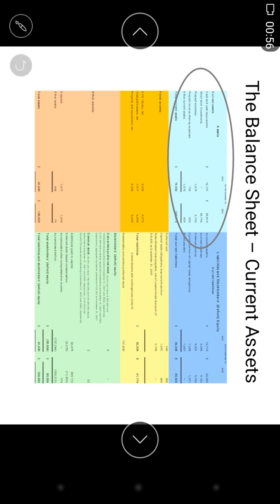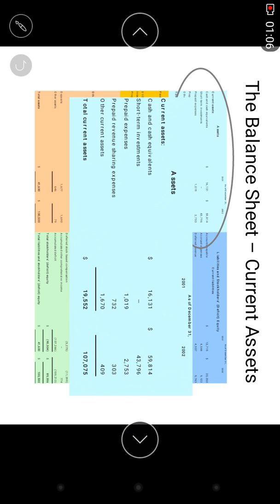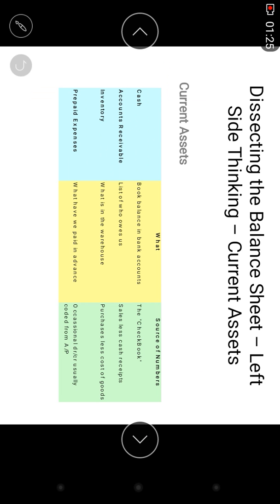Secondly, the first section of the balance sheet is assets. So when you talk about assets, you must call them assets like this. This is cash and cash equivalents, short term investments, prepaid expenses, prepaid revenue, sharing expenses, other expenses like this. Guys, these are current assets. Okay, source of numbers, cash.